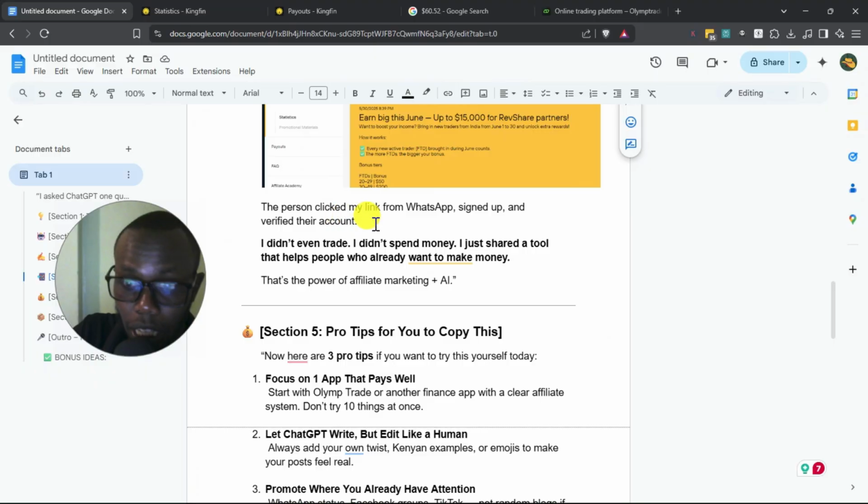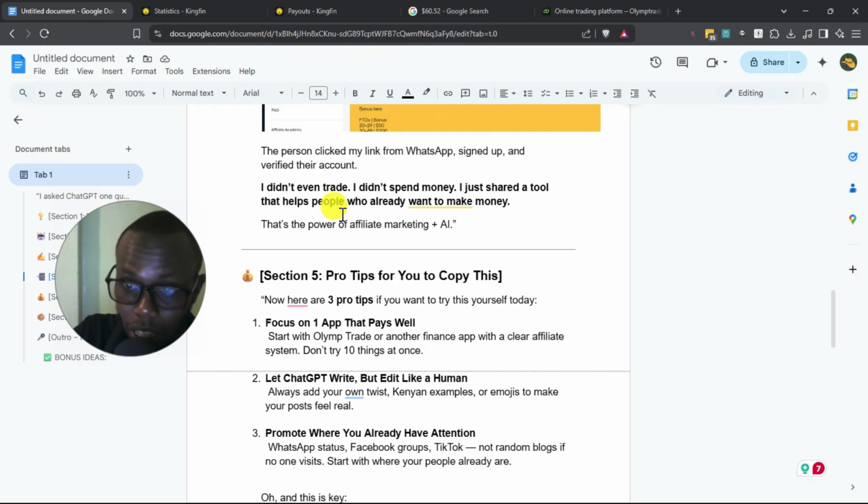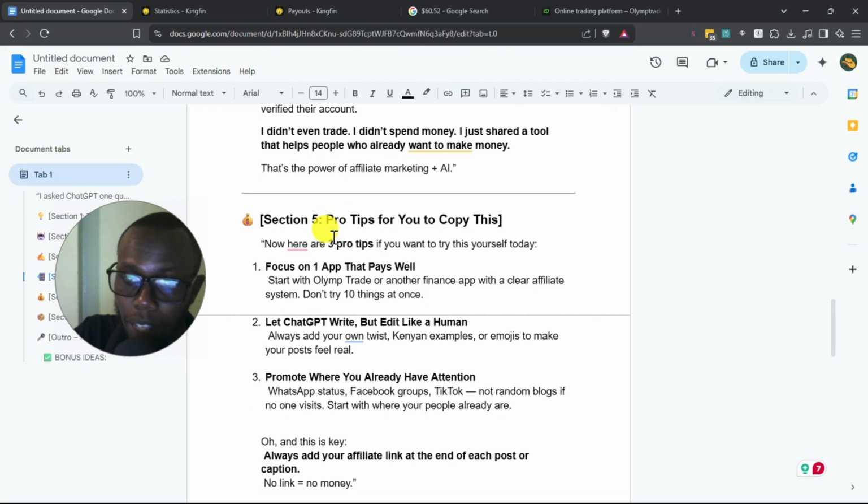Now, the person clicked my link from WhatsApp, signed up, and verified their account. So they made a deposit, of course. I think they made a deposit of around $33, right? I didn't even trade. I didn't spend money. I just shared a tool that helps people who already want to make money. And of course, that's the power of affiliate marketing plus AI.